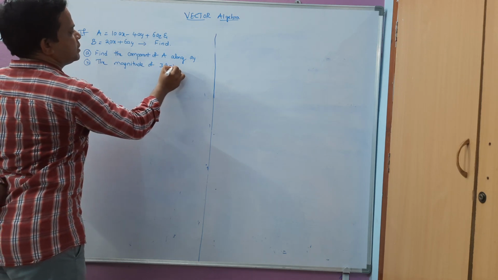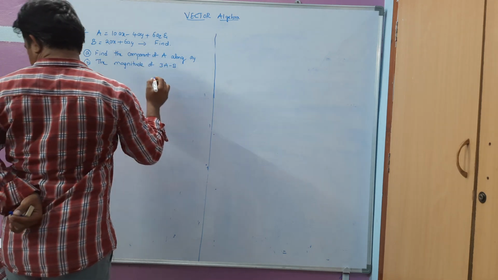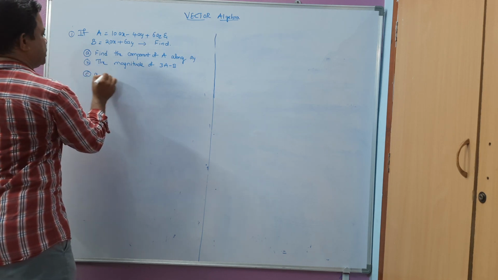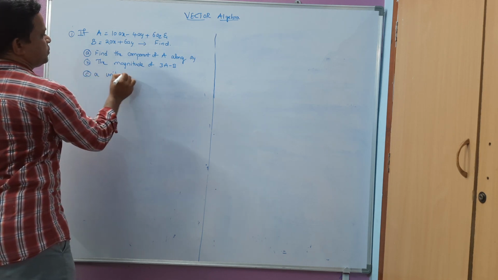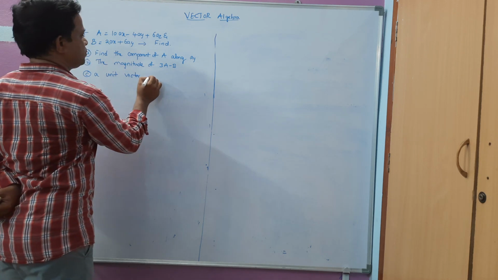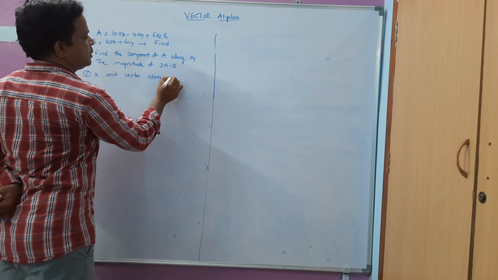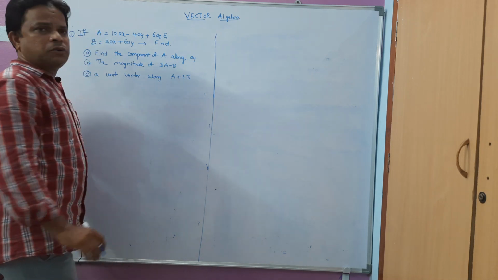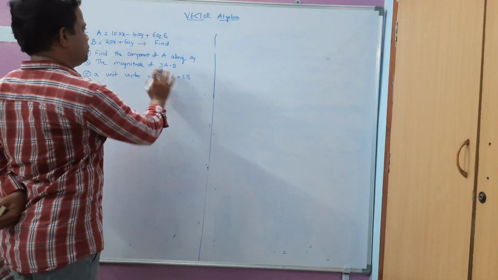3A minus B, and next, C: a unit vector along A plus 2B. Okay, now this question has been given. Now we have to find these three.